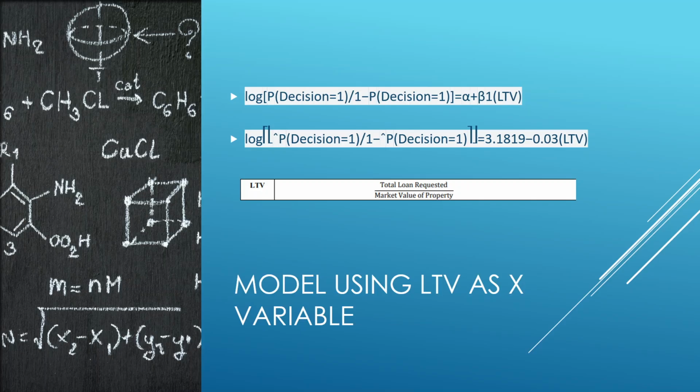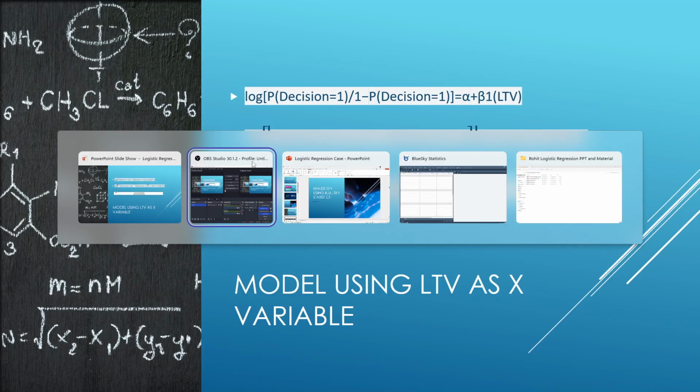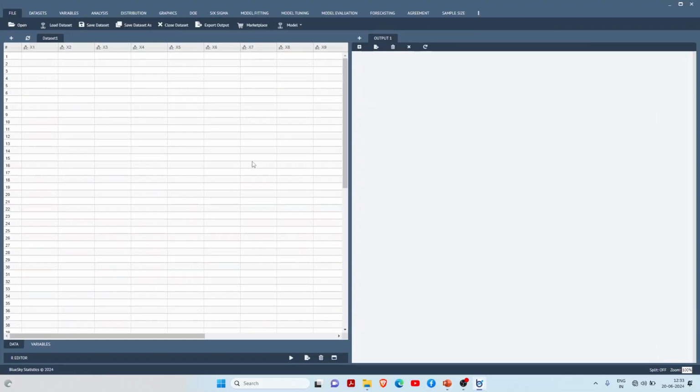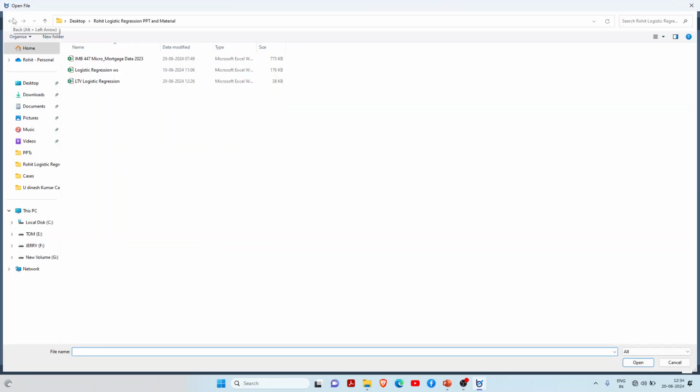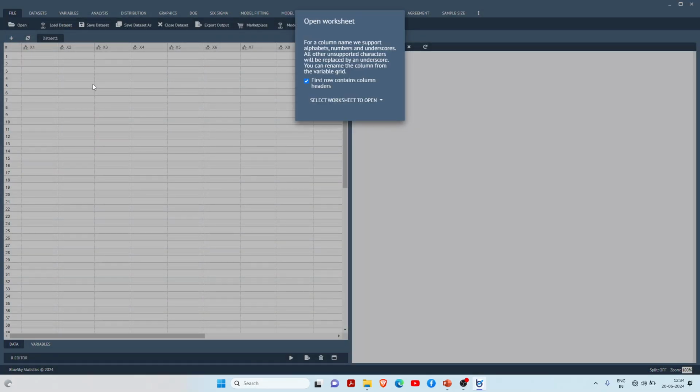Let's see the model, and on the basis of it, we will try to interpret it. So I will open my BlueSky Statistics. This is there. I will open the file. So basically, I have made this variable, and you can just open it, sheet 1.